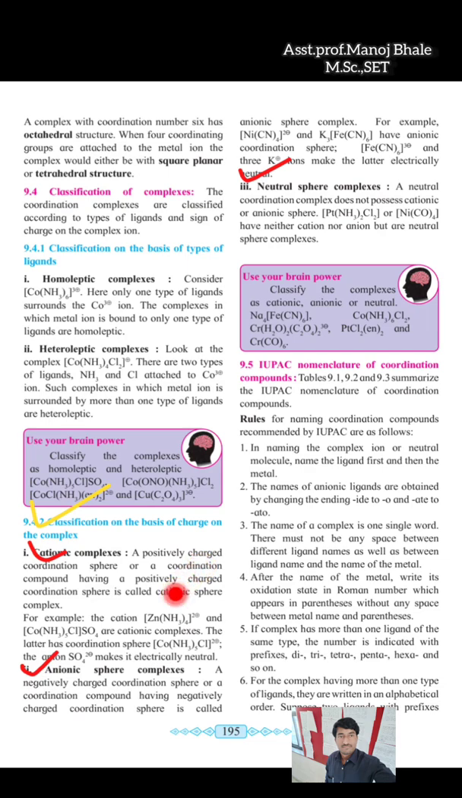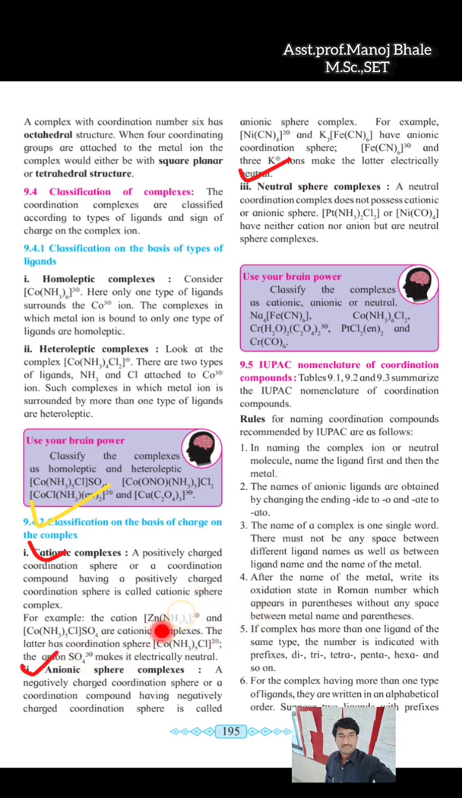And define cationic complex. How do you define a cationic complex? Define cationic complex and give an example. In the definition of the cationic complex, you can write in your own words or in the simplest form: a complex which is having a positive charge on the coordination sphere, these complexes are known as cationic complexes or cationic sphere complexes.